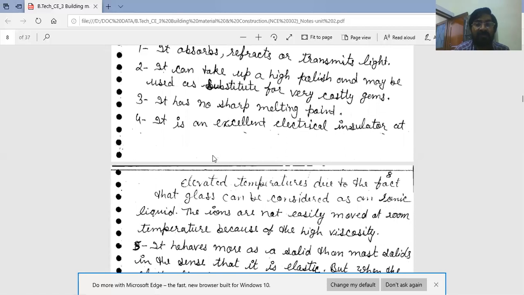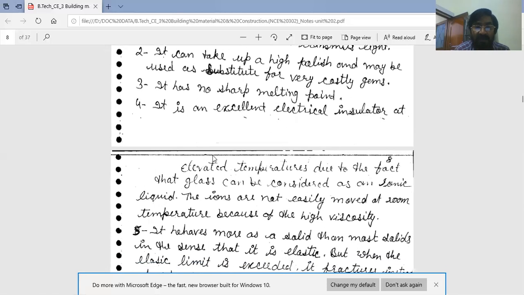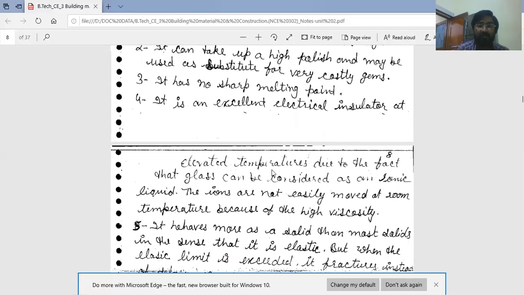Fourth, it is an excellent electrical insulator at elevated temperatures, due to the fact that glass can be considered as an ionic liquid. The ions are not easily moved at room temperature because of the high viscosity.